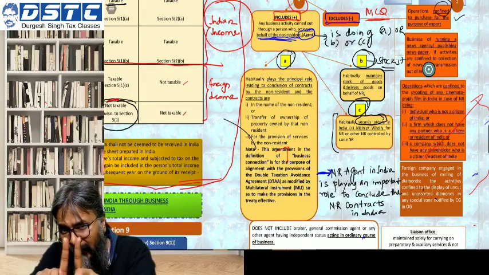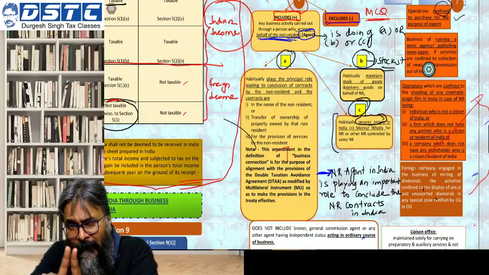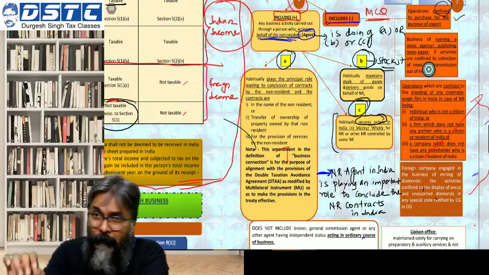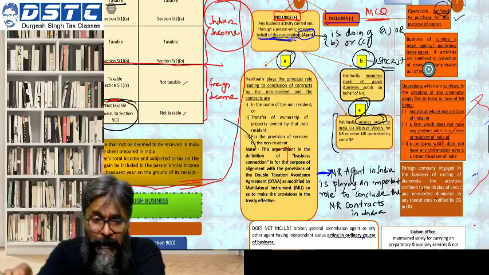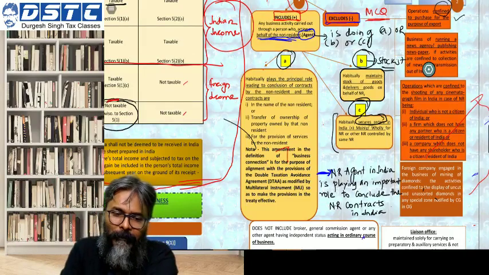What does it imply then? If there is one more activity, then it will imply that the non-resident will have a business connection in India. So you have to be very careful about this part. Operations which are confined to purchase for the purpose of export.